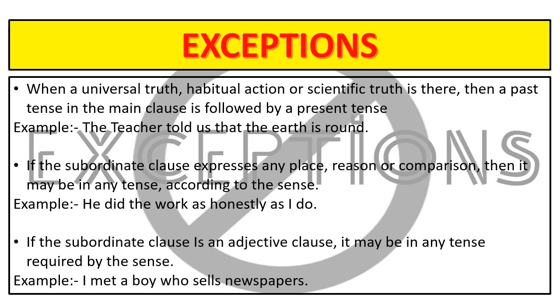Exception number three: if the subordinate clause is an adjective clause, it may be in any tense required by the sense. Example: I met a boy who sells newspapers. Here you can see that the tense of the principal clause is in past, but the tense of the subordinate clause is in present, depending on the sense or the situation.